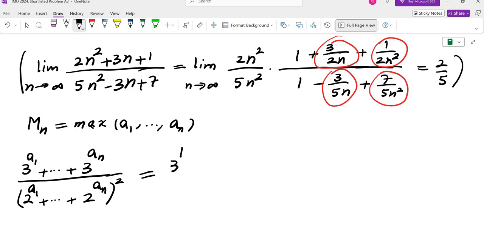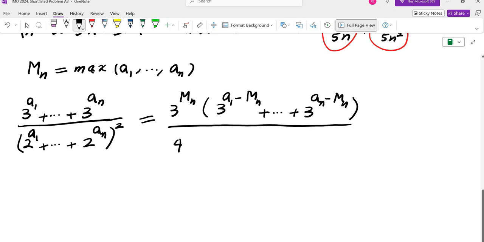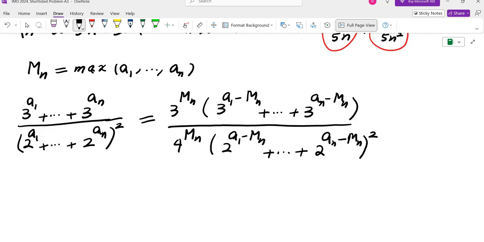If I factor that, I get 3 to the power of mn times 3 to the power of a1 minus mn all the way to 3 to the power of an minus mn, divided by, if I factor the same thing because of this square, 4 to the power of mn and then 2 to the power of a1 minus mn plus 2 to the power of an minus mn, squared.